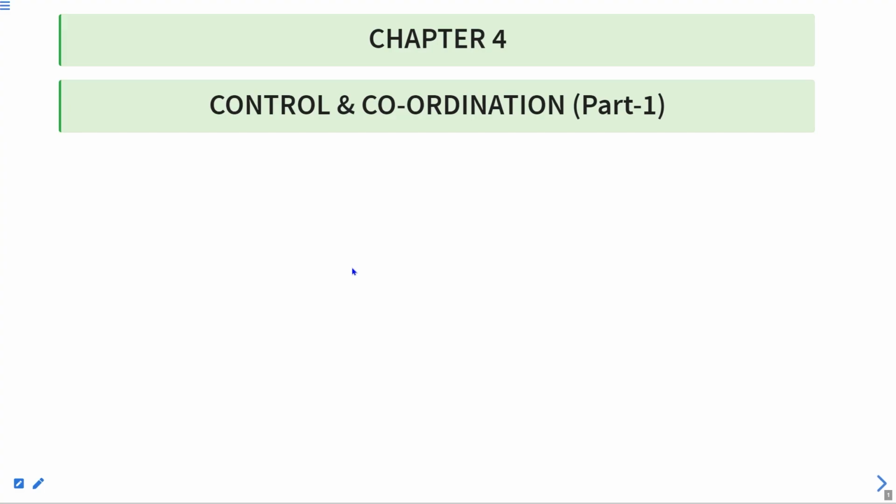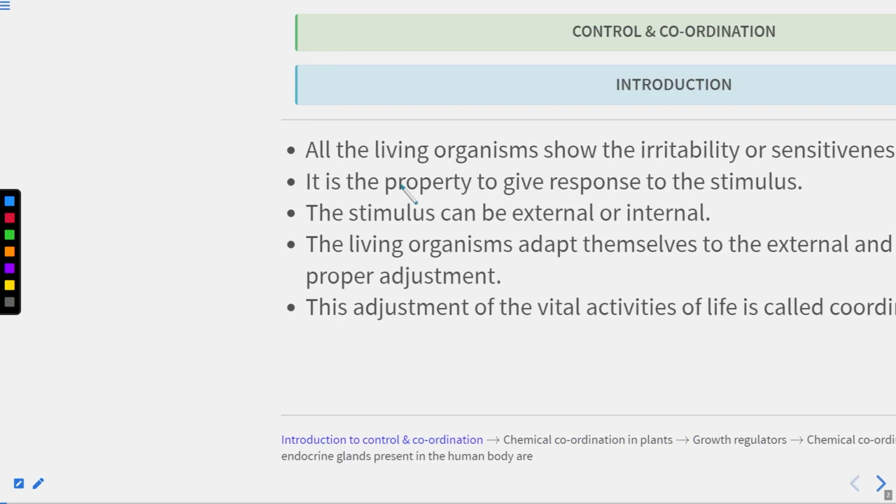Hello everyone and welcome to the biology lecture series. Today we are going to discuss the topic control and coordination. In this chapter I will first give you a brief idea about coordination, what is the definition of coordination, and then we'll study coordination in plants as well as coordination in animals. Later, in the next lectures, we will be studying the rest of the topics. So let's begin with this lecture.